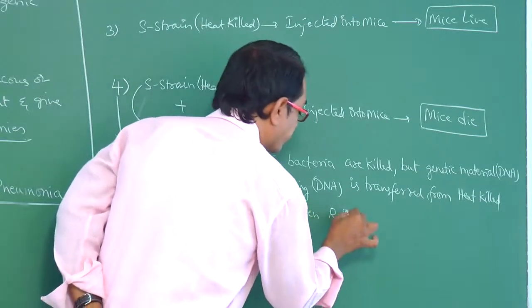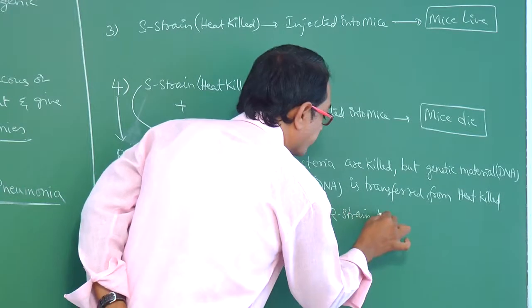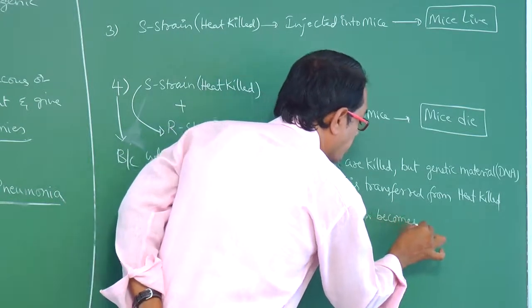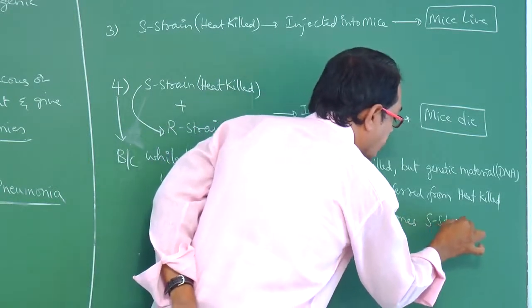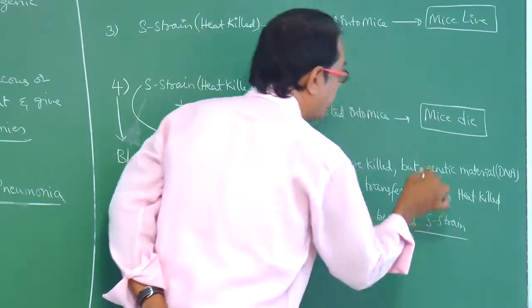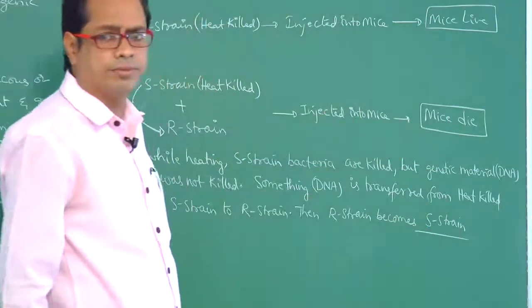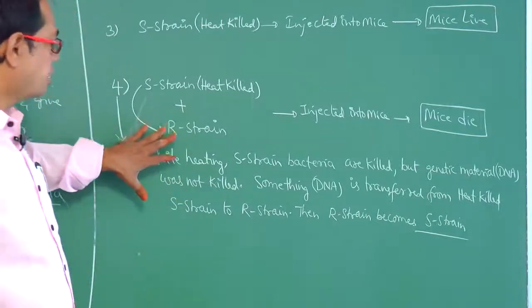Then R strain becomes S strain. That's why the mice are dead. So this is the reason.